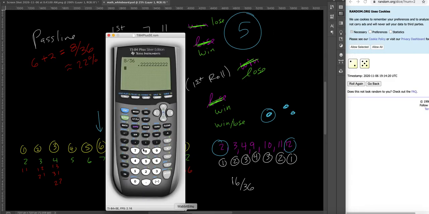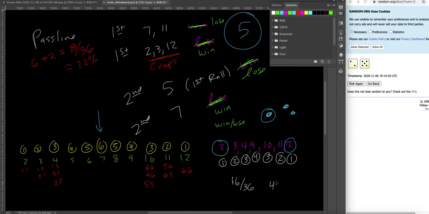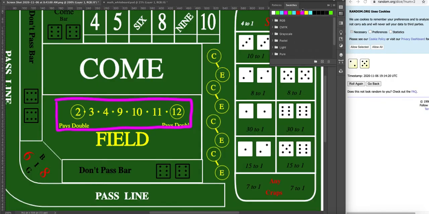And we divide that. And so that's about 44%. So even though it looks like there's tons and tons of options and it feels very likely that you'll win, the problem is it's still below 50%, so it's skewed in the favor of the casino. Okay, so it's not super likely, but it could happen.